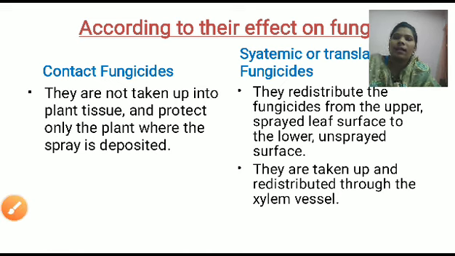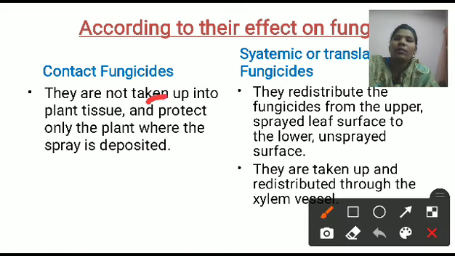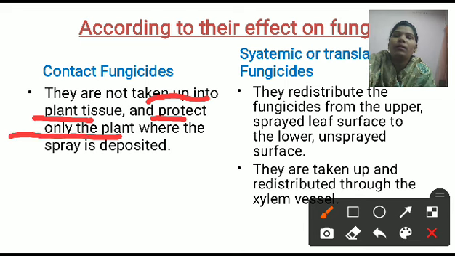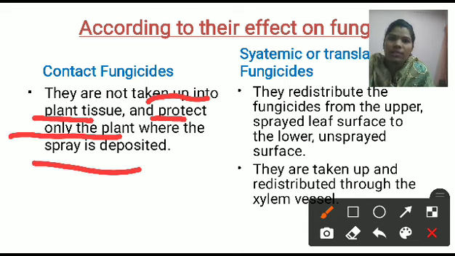That means they are not taken up into the plant tissue and protect only the plant where the spray is deposited. Only that part of the plant is protected.